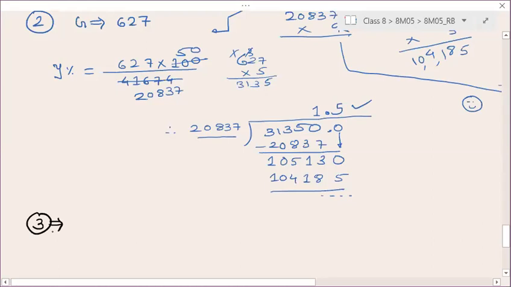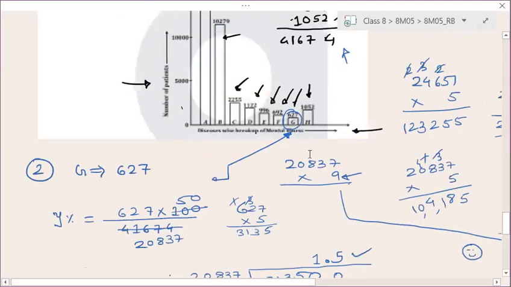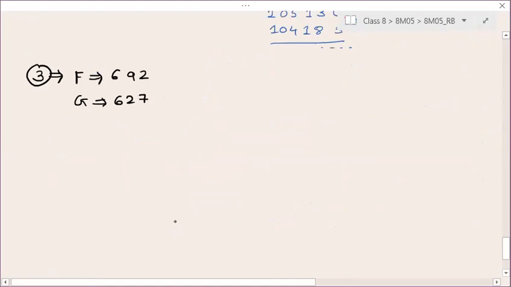Now question number 3. By what percent should the number of patients suffering from F come down so that it becomes equal to level of G? Now, F, this is F, right? The persons suffering from disease F are 692, and persons suffering from disease G are 627. That we have seen in last question, right? So this is your 692 and 627. They are asking you here percentage decrease.